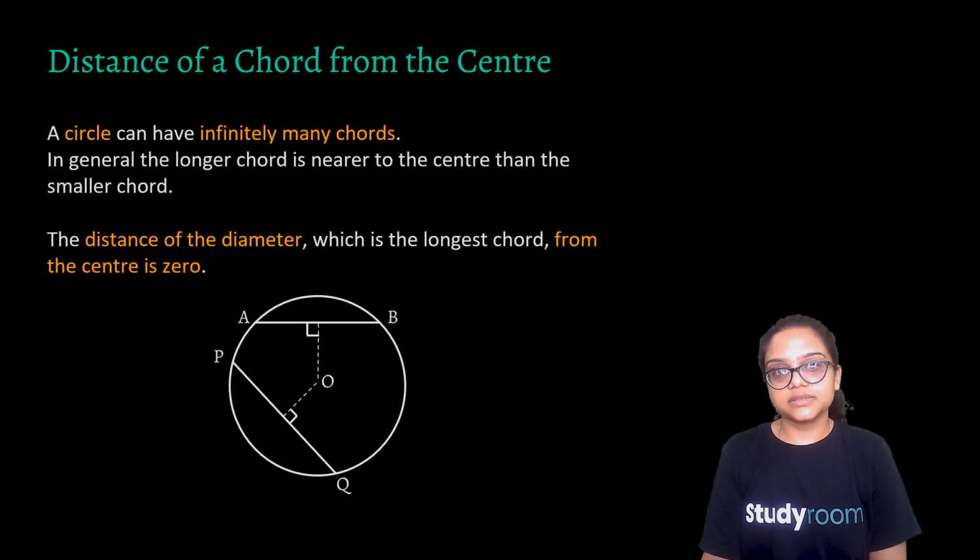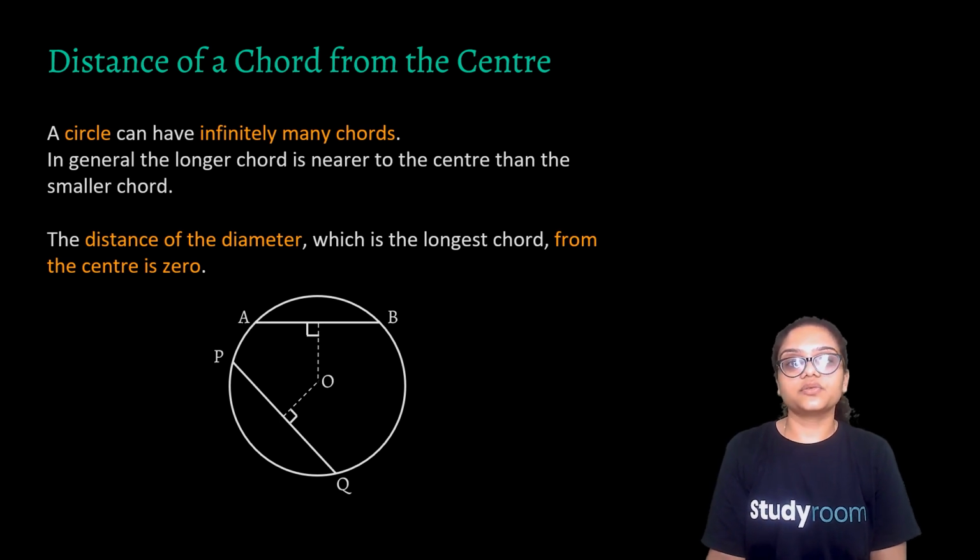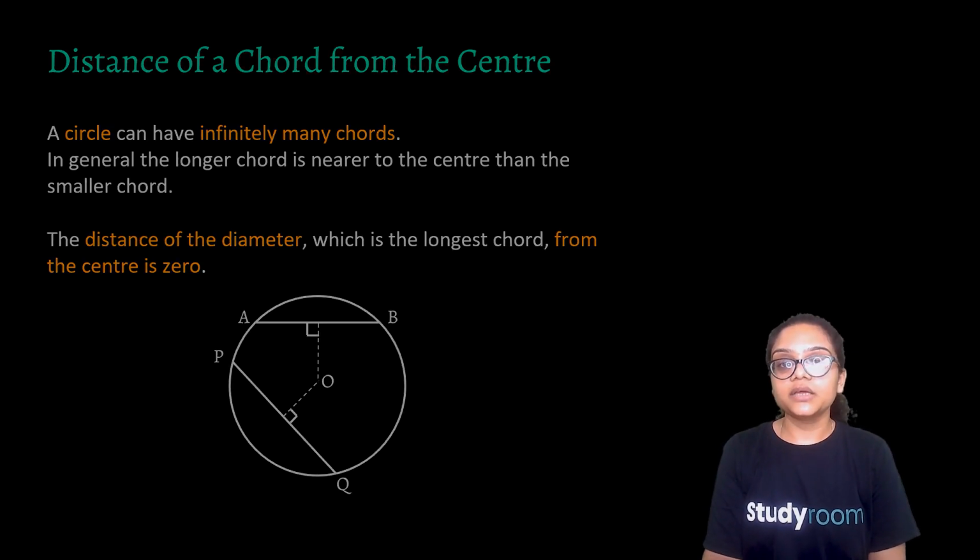How is the shape of the circle? The longest chord is the diameter, and as we keep on moving upward or downward, the length keeps on decreasing. Hence, the length of a chord decreases when we move away from the center and increases when we move towards the center. Okay, the diameter being the longest chord and the perpendicular length from the center being 0.